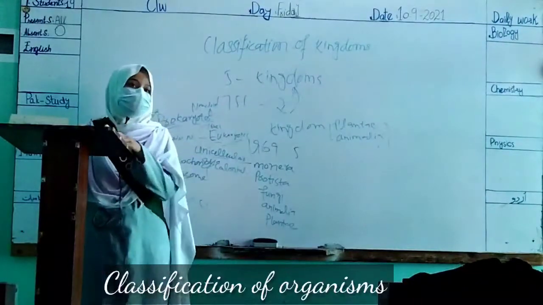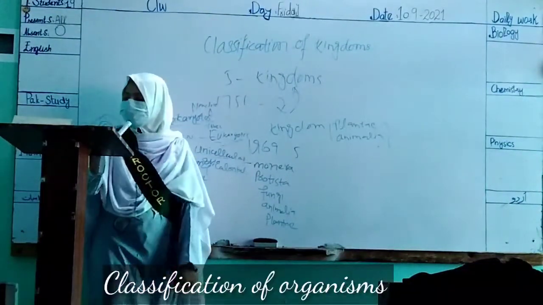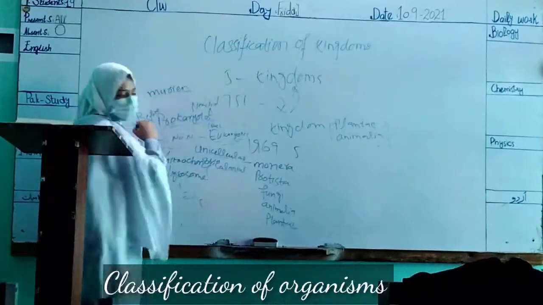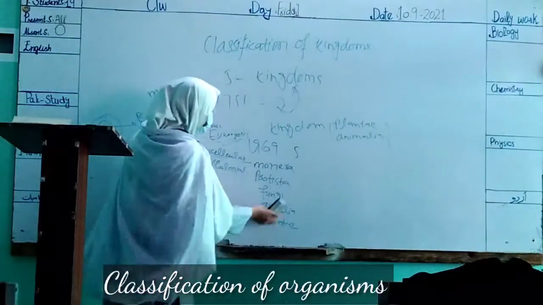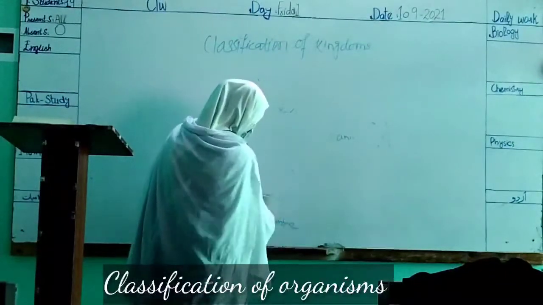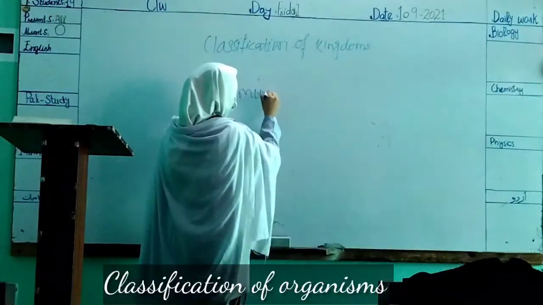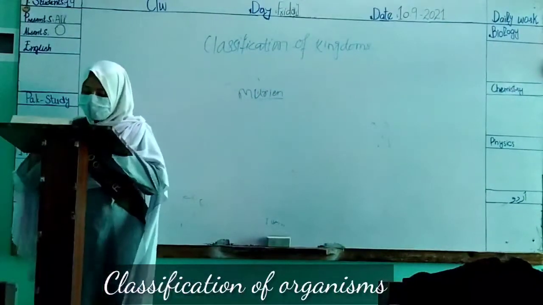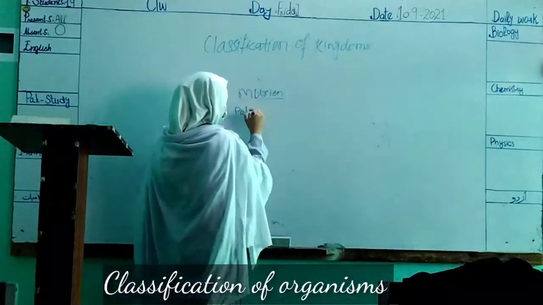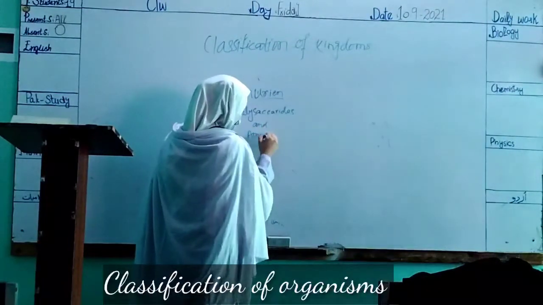Now come to Kingdom Monera. There is a cell wall around it, but it does not contain cellulose. It is made up of murein. Now what is murein? Murein is a molecule of polysaccharides and amino acids.